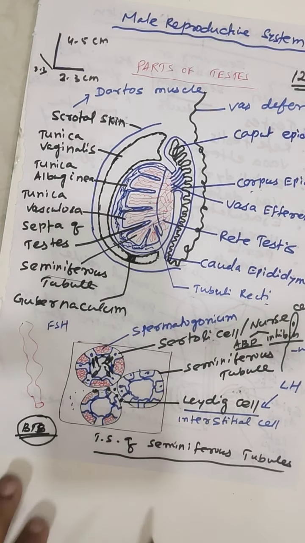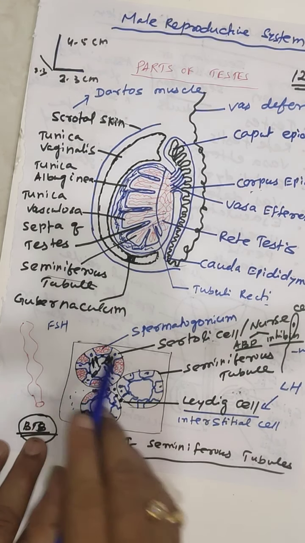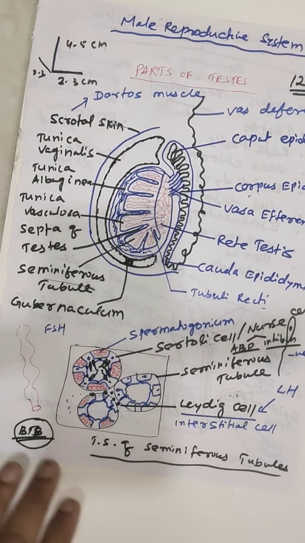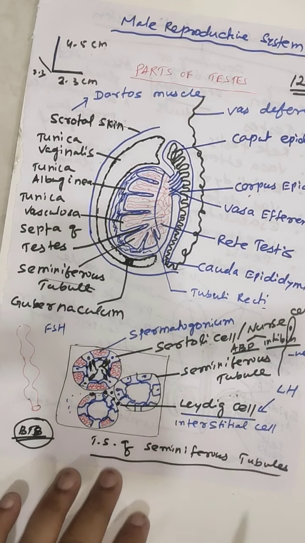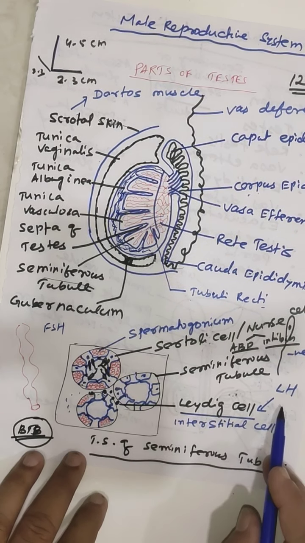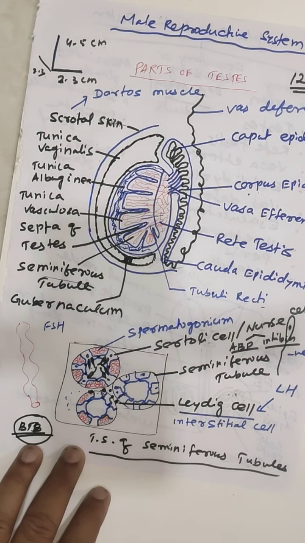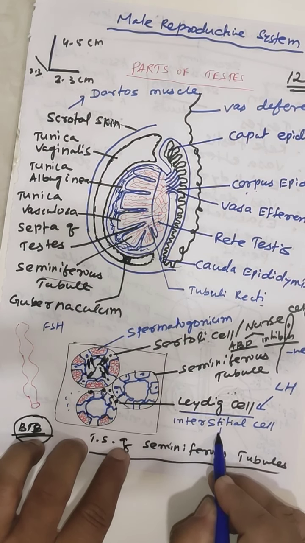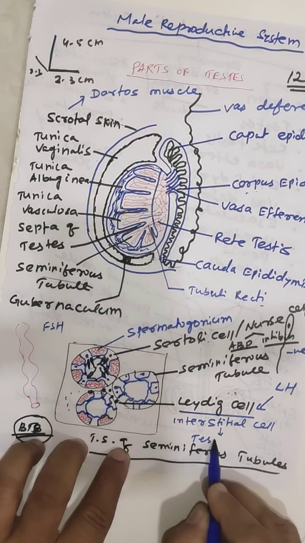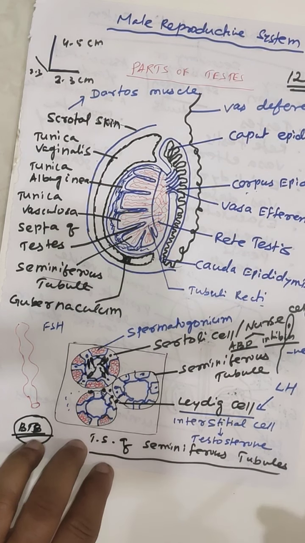The anterior pituitary produces two hormones: FSH, which stimulates the Sertoli cell to produce androgen binding protein and inhibin, and LH, or luteinizing hormone, which stimulates the Leydig cell to produce testosterone, the main potent androgen.